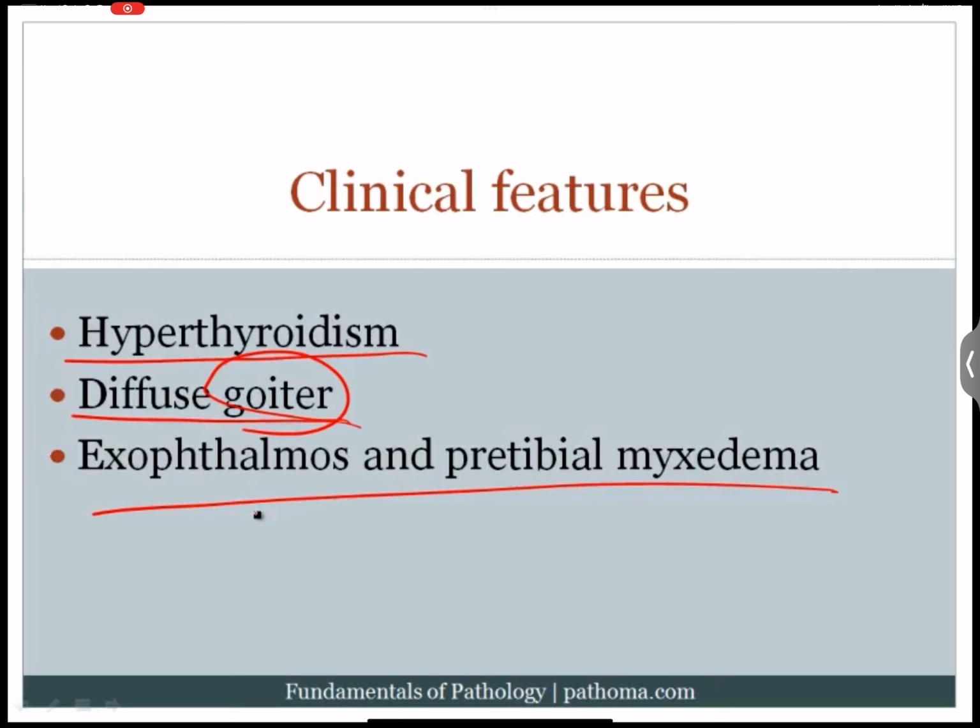Edema here refers to the fact that it looks like there's swelling of the tissue, but the word myx refers to the fact that it's not due to water, but instead it's due to glycosaminoglycans, or a myxoid substance. And clinically, they classically describe this as a dough-like appearance, so that when you press over the shin, you actually can feel a dough-like consistency to the tissue.